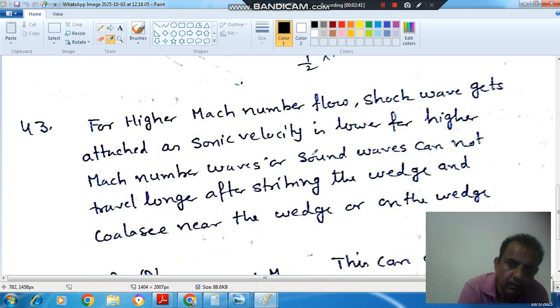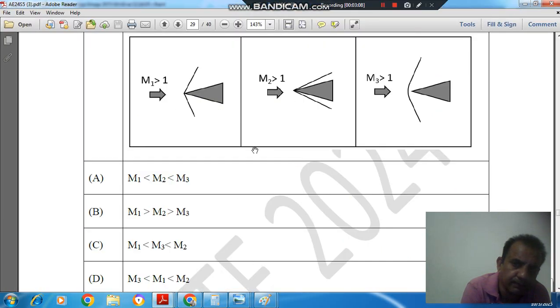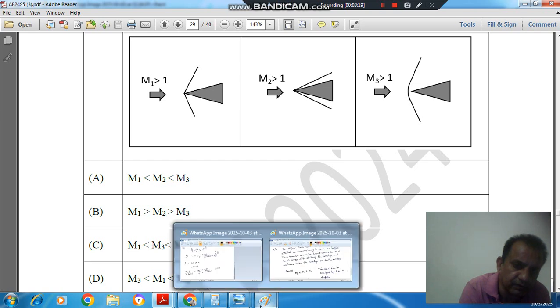As sonic velocity is lower for higher Mach number, the wave or sound wave cannot travel longer after striking the wedge, and coalescence of waves occurs near the wedge, or on the wedge, or they collect when the Mach number is higher. They will coalesce near the wedge, and if it is lower, then they strike away, and it is lowest here. So this is the reason.